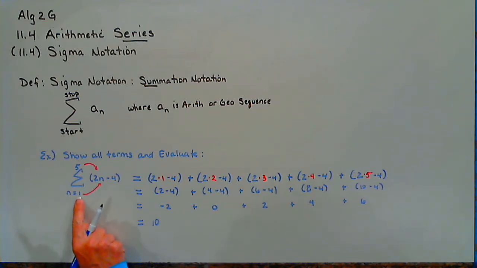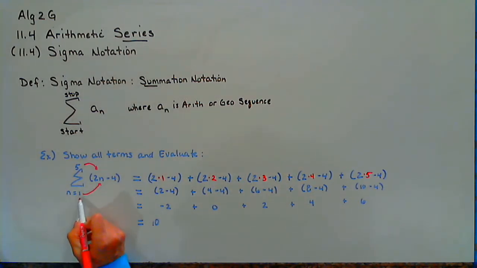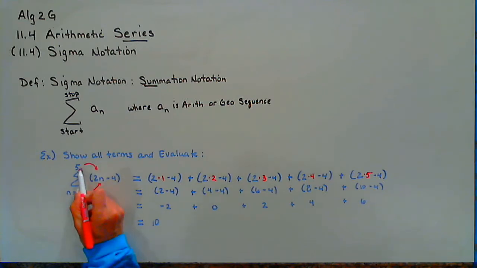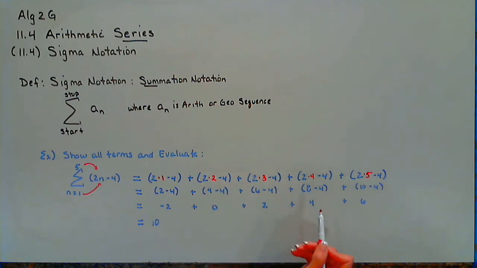Literally, start with whichever number's on the bottom, and stop when you've substituted in the last number, which is the 5. But you can see how cumbersome this would be if I said, well, let's start with the number 1 and maybe we add to 500. You probably would not want to substitute in 500 numbers. So I'd like to do the same problem again using the formulas that we learned in section 4 of arithmetic series.